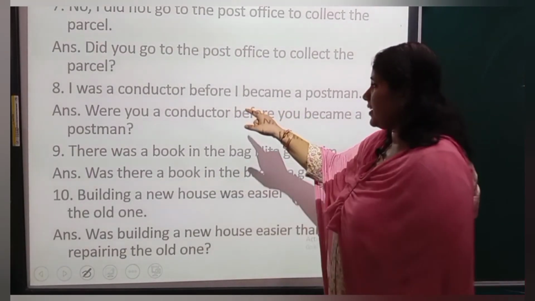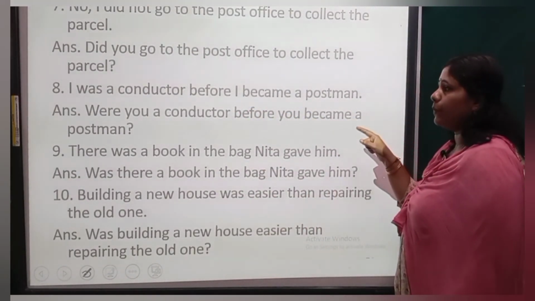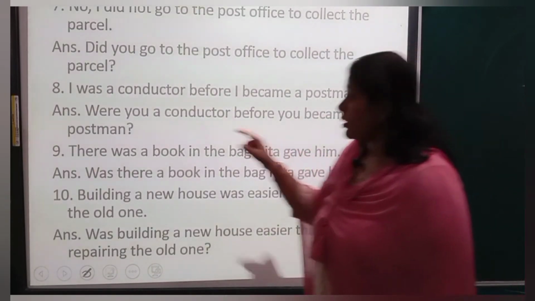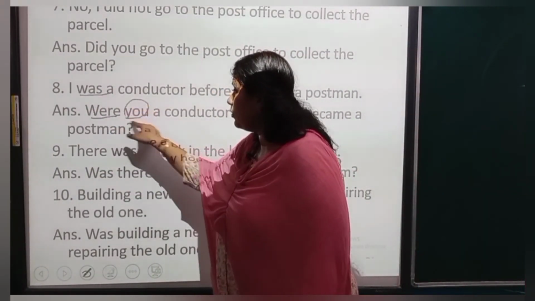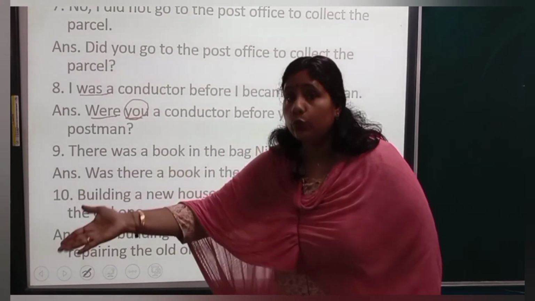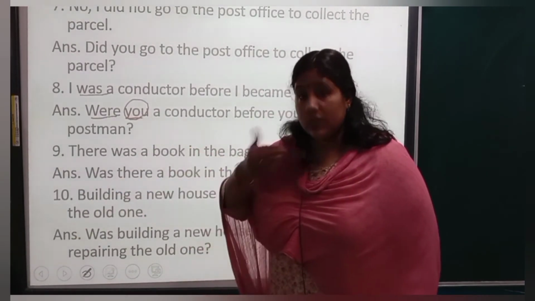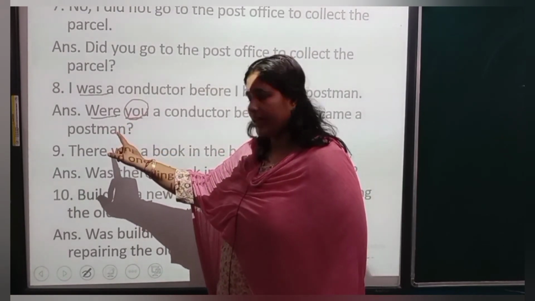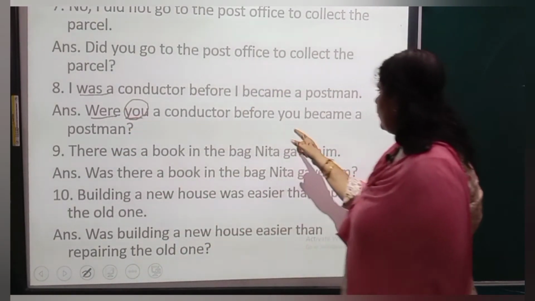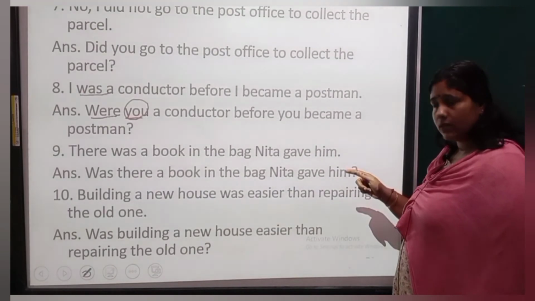I was a conductor before I became a postman. So was is here. Why we are converting into were? Because you. When I am asking, I will ask to you. I will use you. I will not use I. Understood? So were. You के साथ were आता है. Were you a conductor before you became a postman?